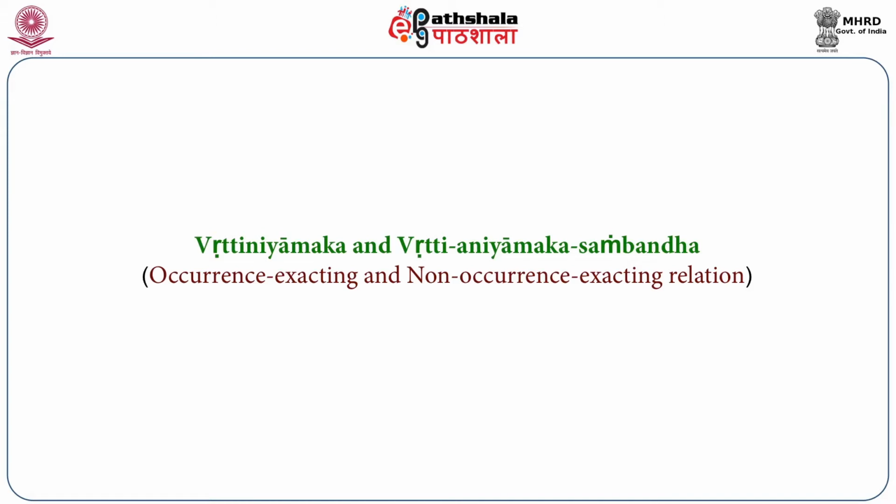So the relation which is in simple terms, it can be understood that if there is something by that relation, we can say that it is present there, it is residing somewhere. In that case, the relation would be occurrence exacting relation. And if the other case is there, if there is no possibility of saying that something is present by the relation somewhere, then we cannot say that there is a vritti niyamak sambandh, there is an occurrence exacting relation.